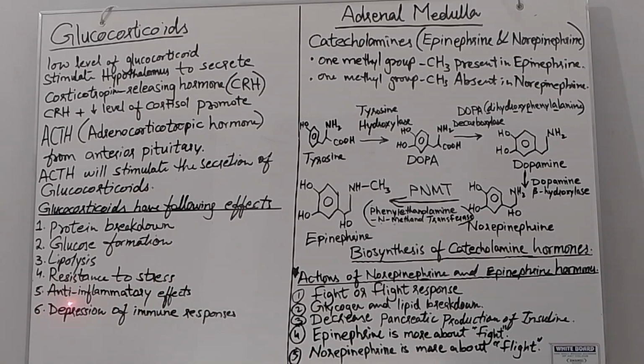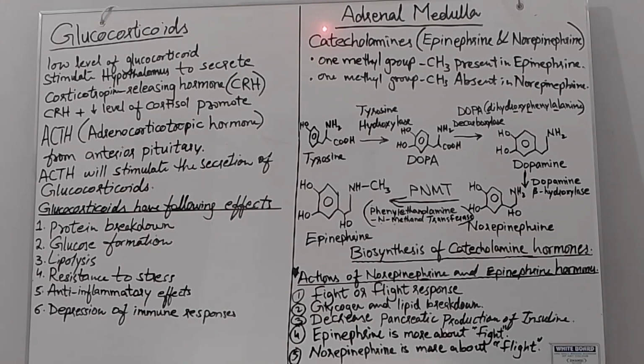Then the fifth effect is the anti-inflammatory effect. Glucocorticoids inhibit white blood cells that participate in the inflammatory response. Then the sixth effect is depression of immune responses. High doses of glucocorticoids depress immune responses. So these are the different effects of glucocorticoids.